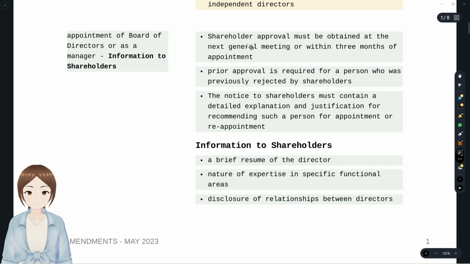For appointment of any board of director or manager, shareholder approval is a must. It has to be obtained when? Within next general meeting or 3 months from the date of appointment. That is, this approval is taken after the appointment of board of directors. But if that person was rejected by the shareholders previously in any general meeting, a prior approval has to be taken. Same provisions we could see in additional director, right? Board of directors could appoint additional directors, but they should not appoint him as an additional director if he was rejected or not appointed in a general meeting.